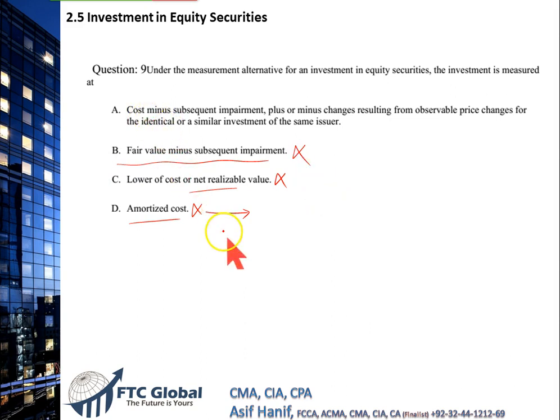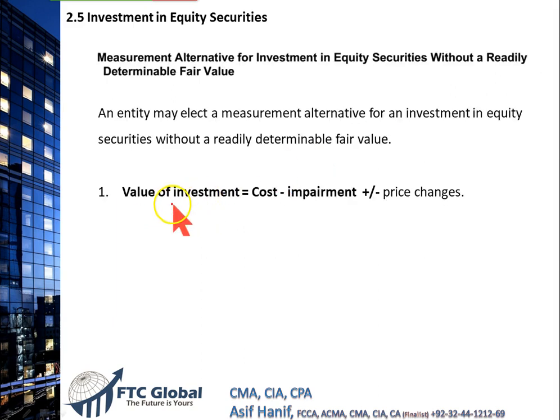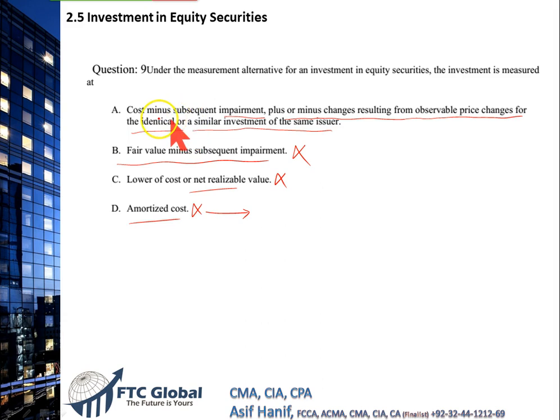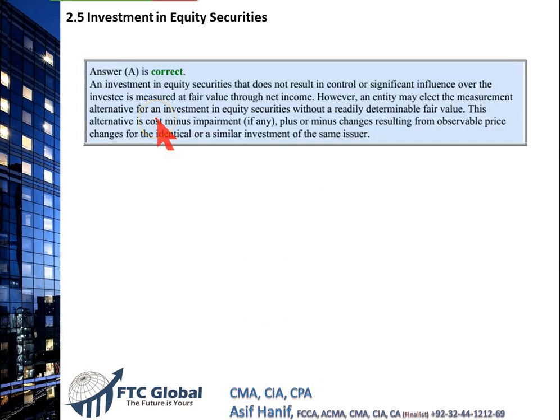It's cost minus subsequent impairment plus or minus price changes resulting from observable price changes for identical or similar investments of the same issuer. So the formula is: value of investment equals cost minus impairment plus or minus price changes. That's the reason A is the right answer.